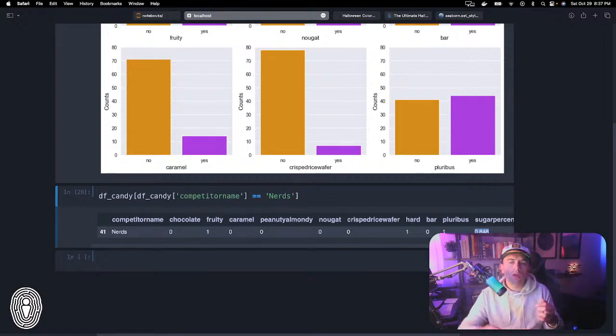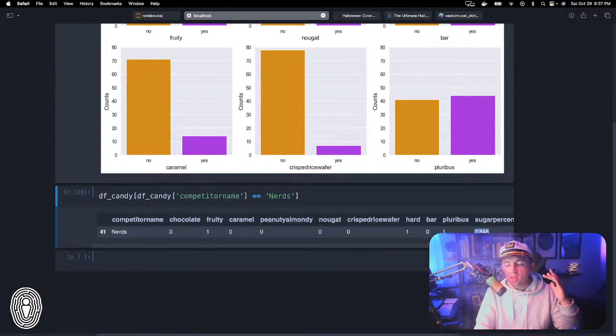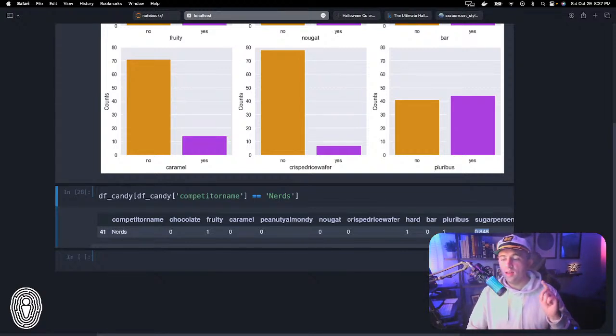Are the candies that are more sugary higher in price? And then if you want to add an additional question on top of that, you might be wondering how that compares between chocolate and non-chocolate candies.